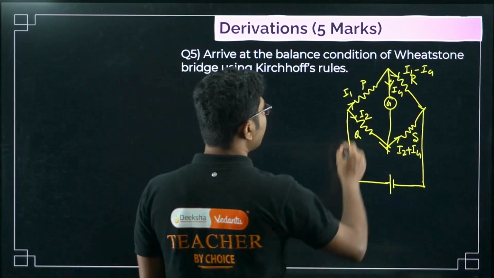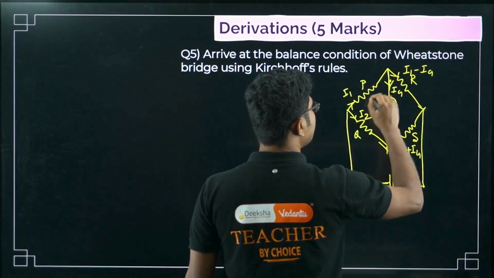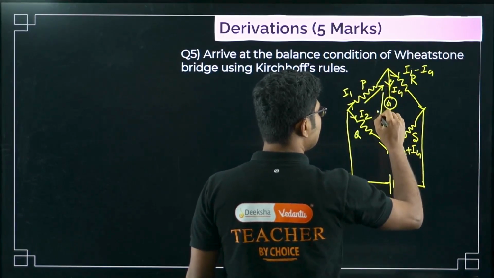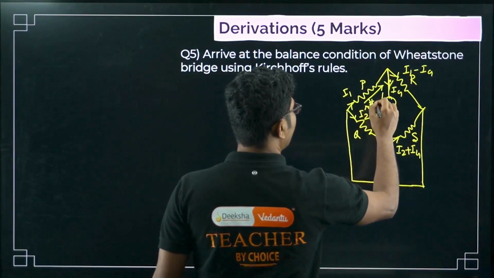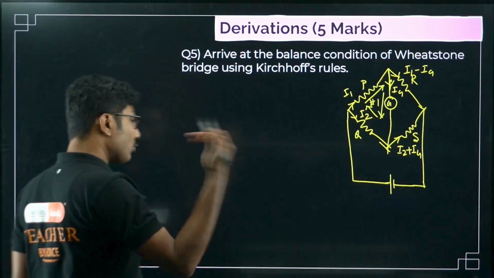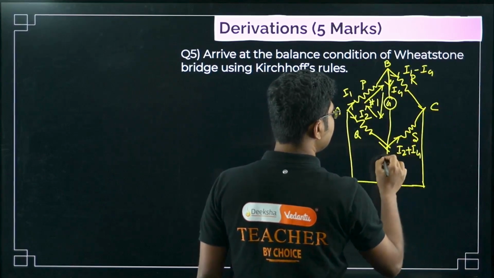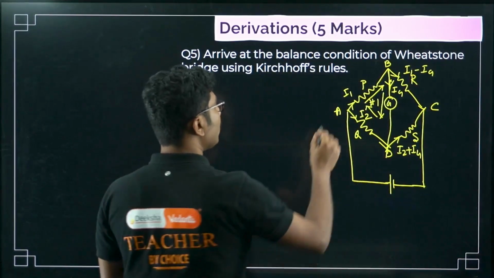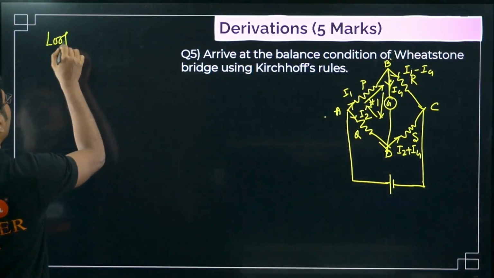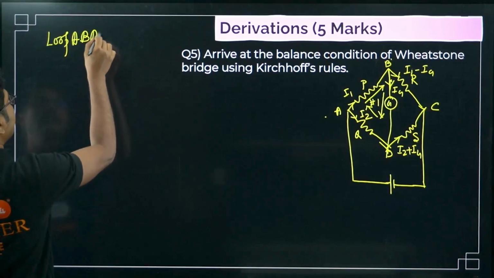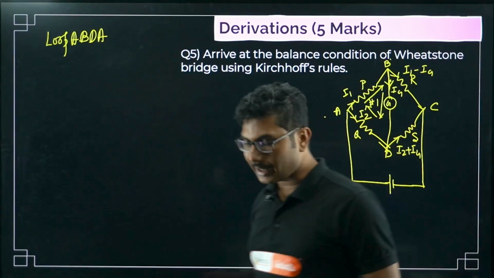Now we will take two loops. What are the two loops? First we will take this loop, this way, and this way. This will be our loop number 1. You have to name the loops, obviously A, B, C, D. First loop will be A, B, D, A, and we will apply Kirchhoff's loop rule or Kirchhoff's voltage law, KVL.